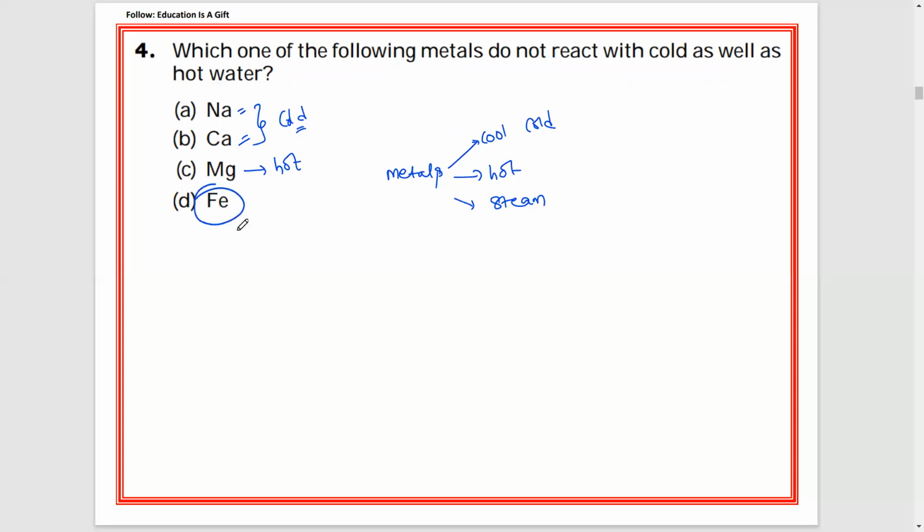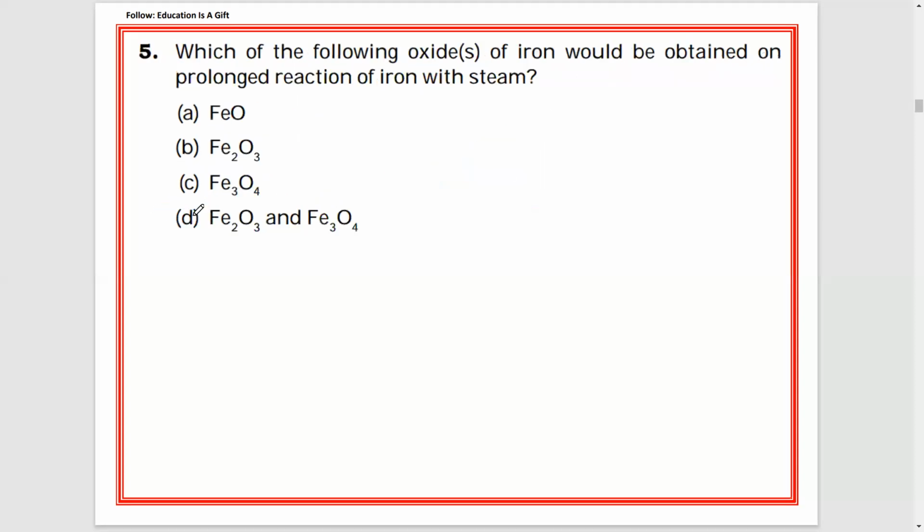If you observe, iron reacts with steam. Now what they are asking is which metal does not react with cold as well as hot water. These three metals react with cold water and hot water, and this one reacts with steam. So iron will not react with cold water or hot water. So the answer is D, iron.